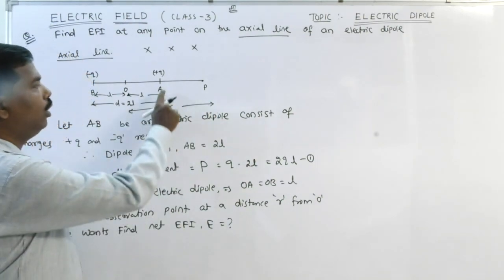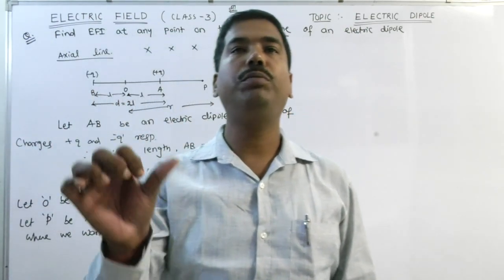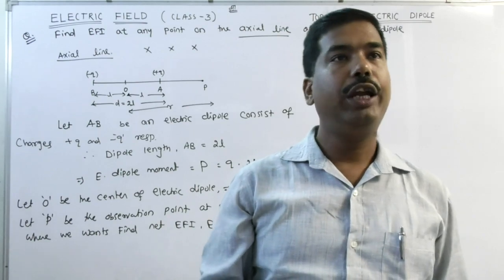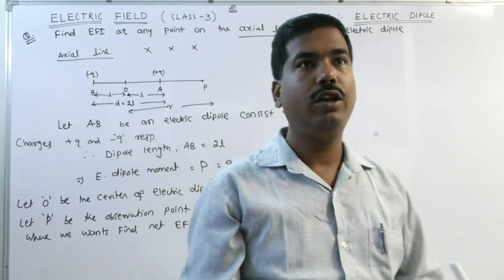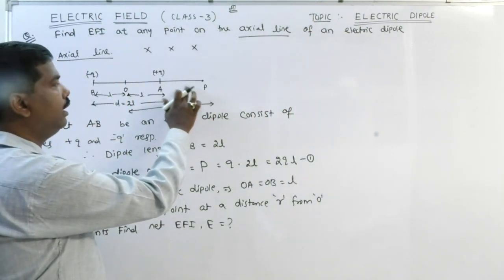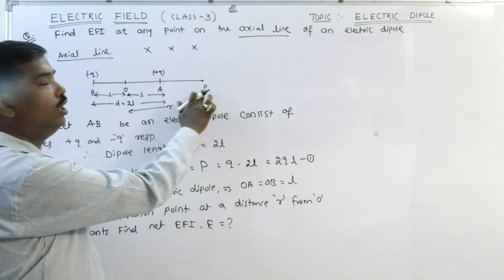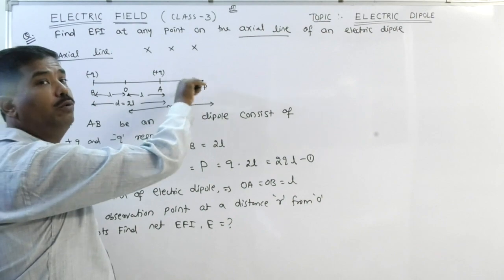Listen carefully. We know that electric field is a vector quantity and electric field always moves from positive to negative. It means it moves away from positive charge and towards negative charge. Clear? So let me find the electric field at P due to the charge plus Q at A. At A the electric field will be directed away.